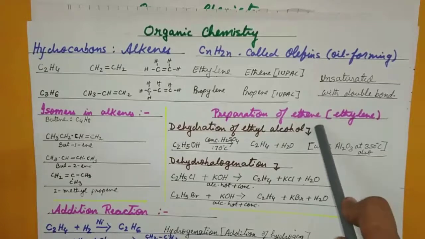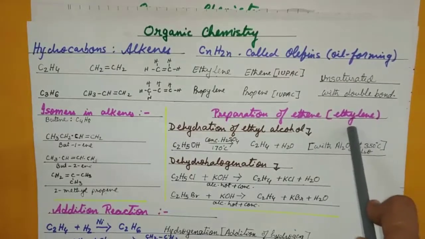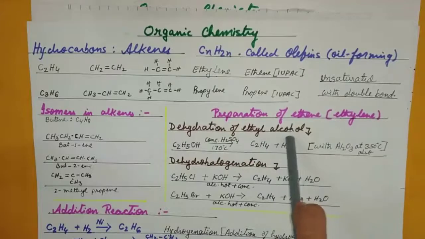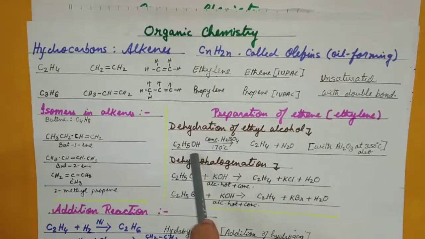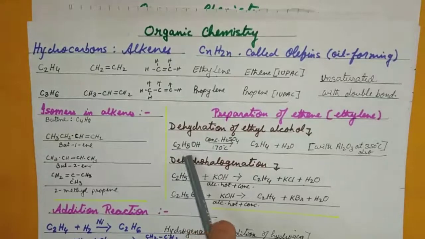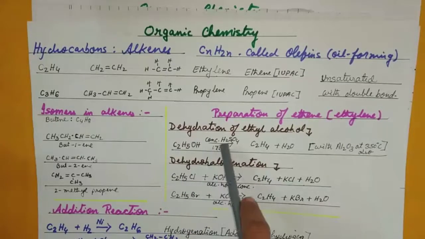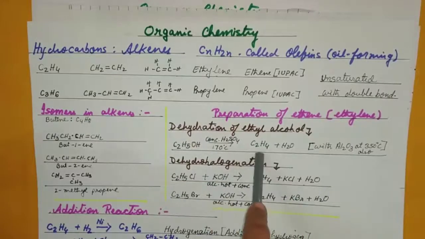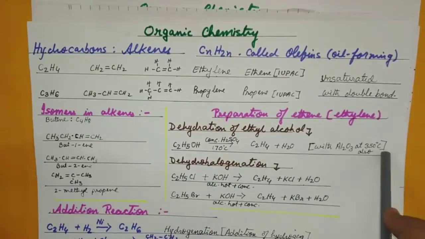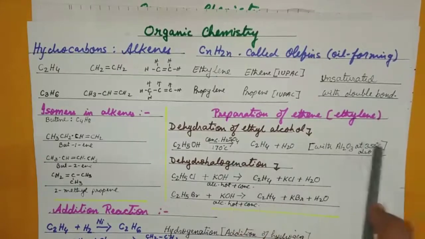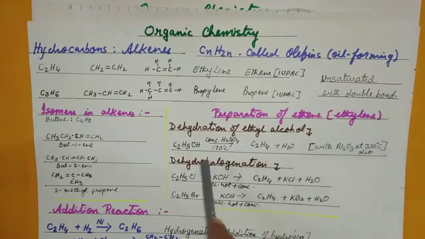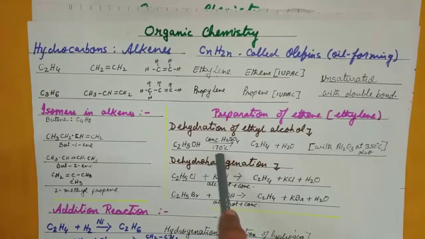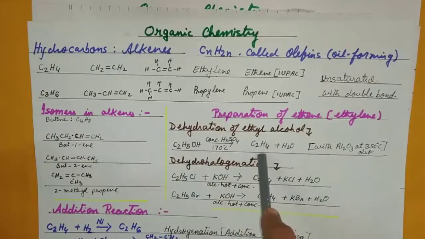Preparation of ethene, otherwise also known as ethylene. Dehydration of ethyl alcohol. From an alcohol, if water is removed, and the best source to remove water cannot be better than conc H2SO4, and the temperature required is 170 degrees to give you ethene and water. This reaction can also be possible with alumina, but the temperature is 350 degrees Celsius, so better waste of energy is avoided. Conc sulfuric acid, 170 degrees, alcohol converts into alkene.